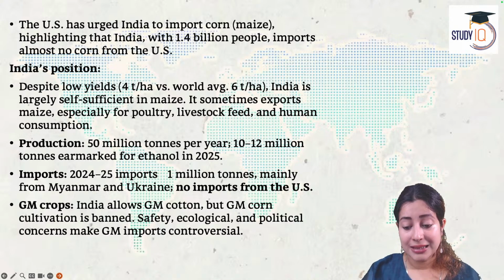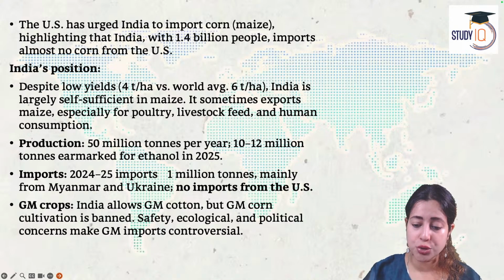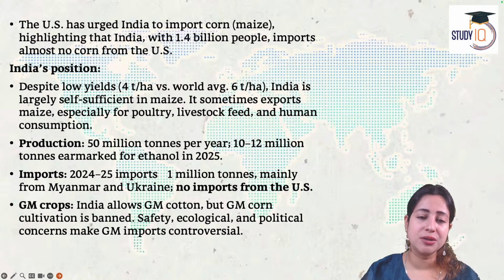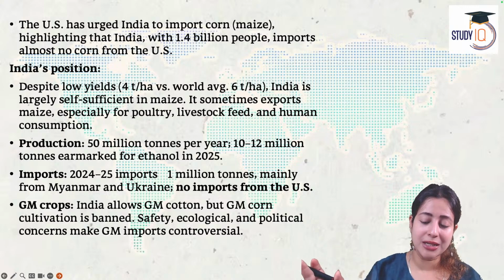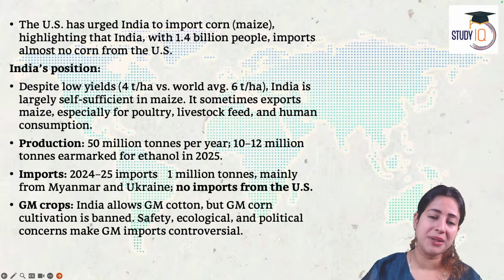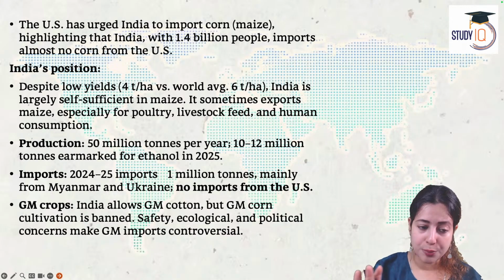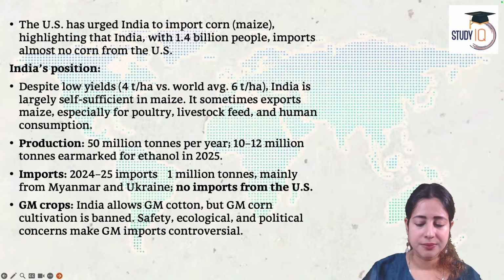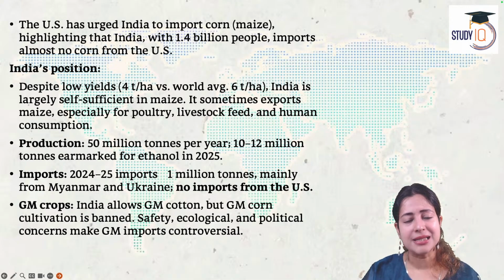Why should we? Last but not the least, the point that Joshua has raised, that's the fundamental controversy. American corn is genetically modified corn. Indian government only allows genetically modified cotton, BT cotton. We don't allow BT brinjal. We don't allow any other plant coming from BT. Neither will we allow BT corn. So why will we import from you? That's India's logic. So let's see what the fight is all about.